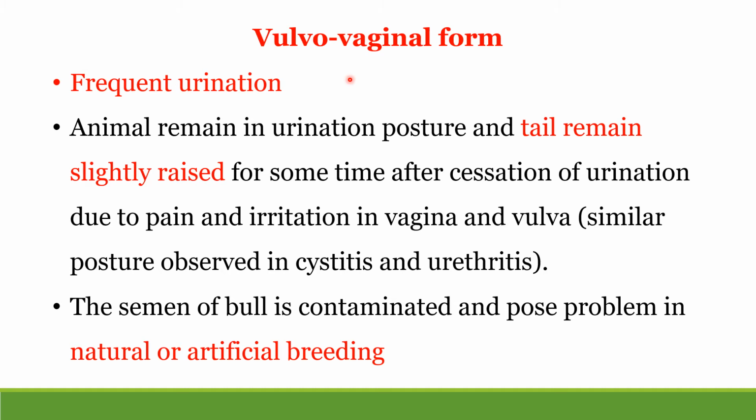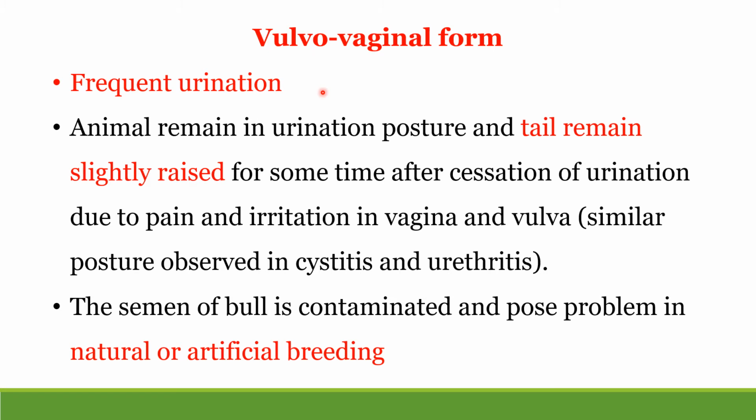We continue here the vulvovaginal form. Because of the irritation in vulva and vagina and in prepuce and in penis, there is frequent urination. Animals like to urinate frequently. That is because of pain and irritation.